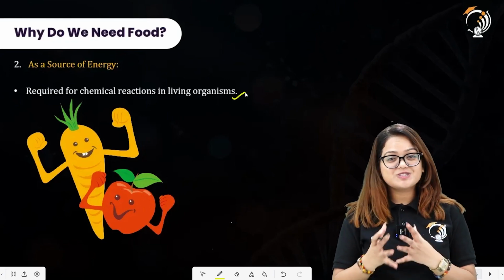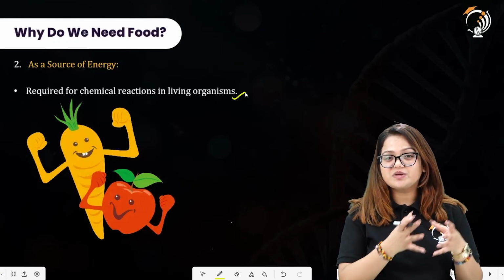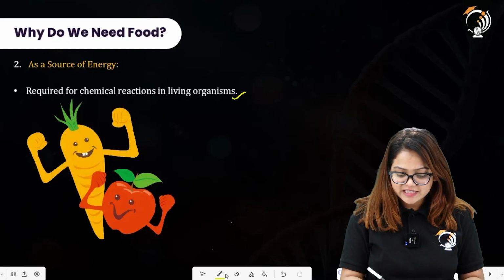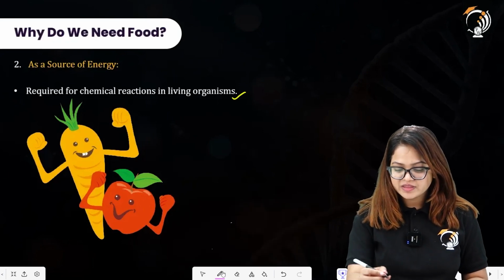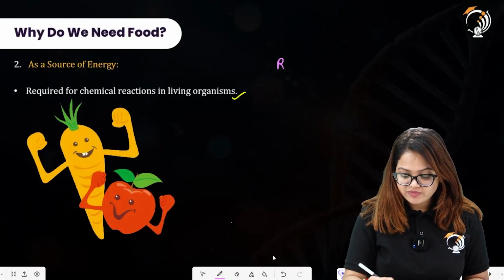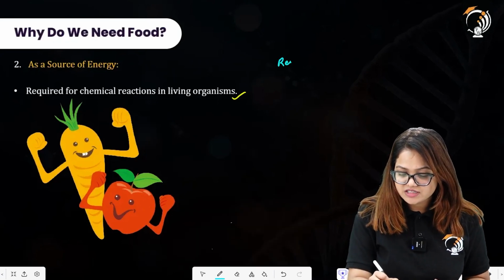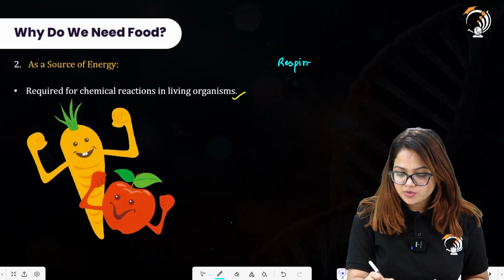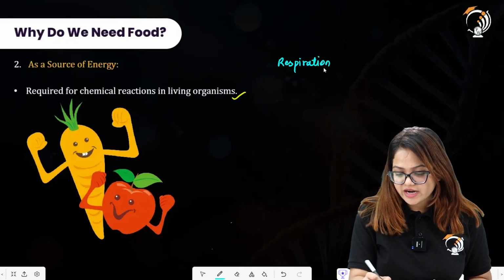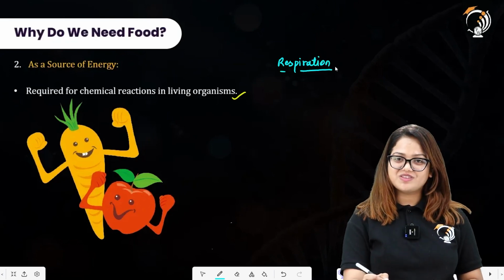And what is the process called for the extraction of energy stored in the chemical bonds of carbohydrates? That process is termed respiration, and we have studied this multiple times in previous one shots as well. So this is the process through which we extract the energy stored in the chemical bonds of the carbohydrate.